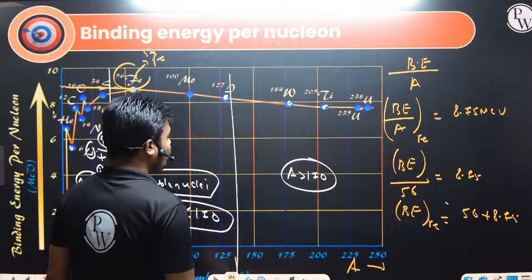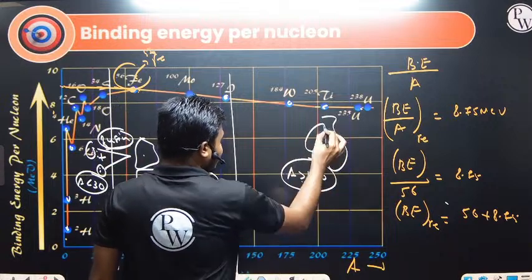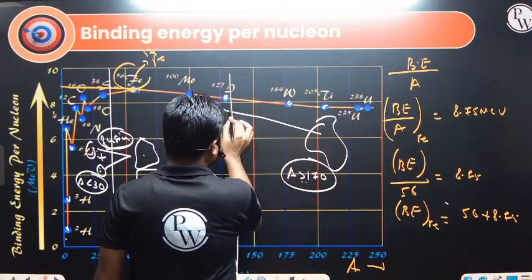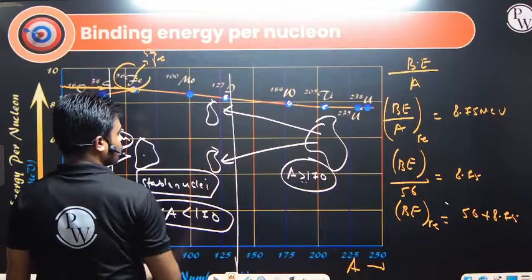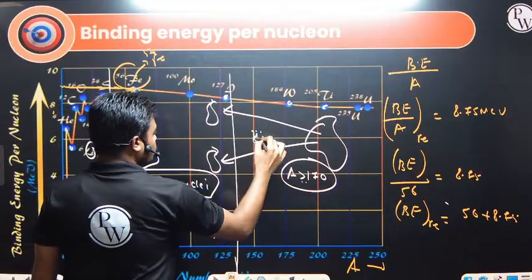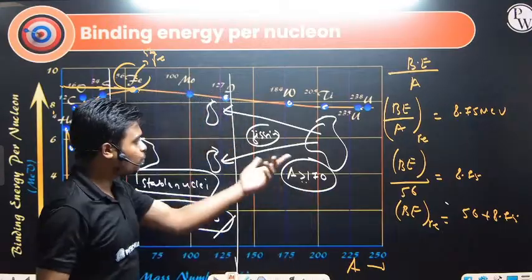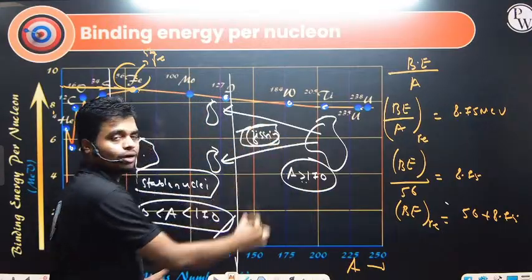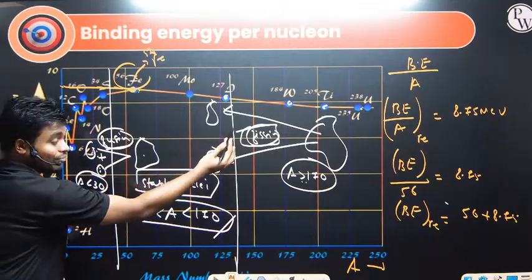On the other side, when the mass number is more than 170, some radioactive elements, that is heavier nuclei, will break into two parts which fall under the stable nuclei. This process in which the bigger nucleus breaks itself into lighter nuclei is what we define as nuclear fission. So this is nuclear fusion, and this is nuclear fission, right?